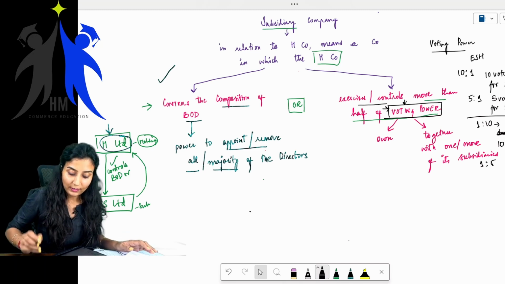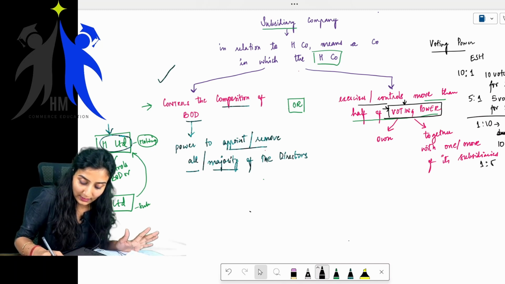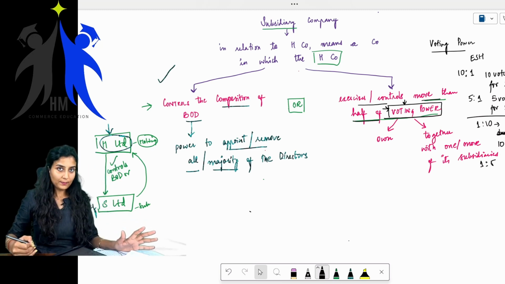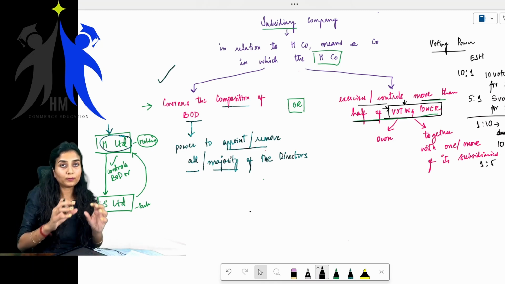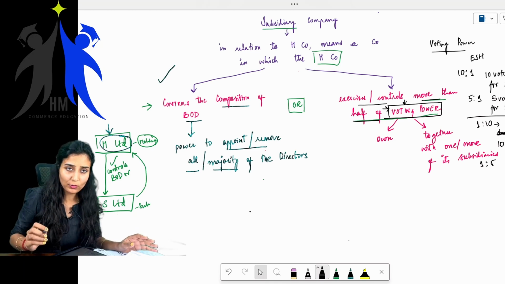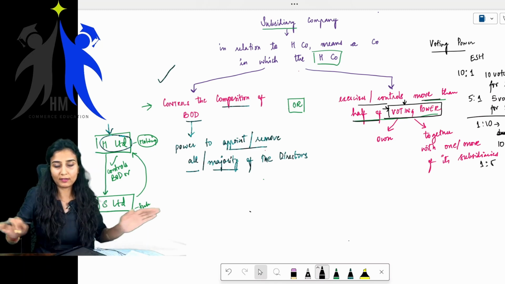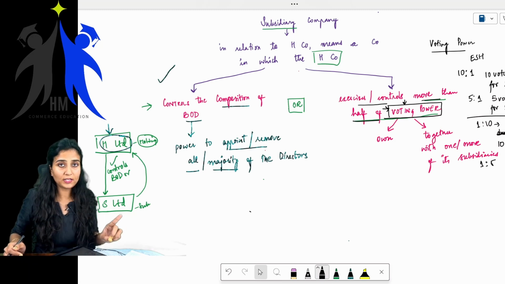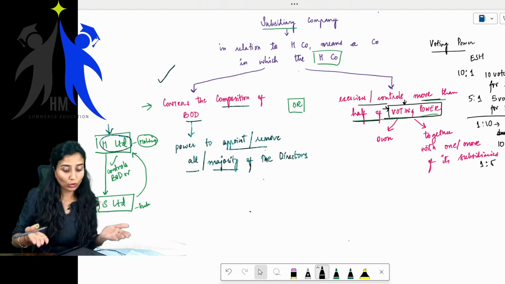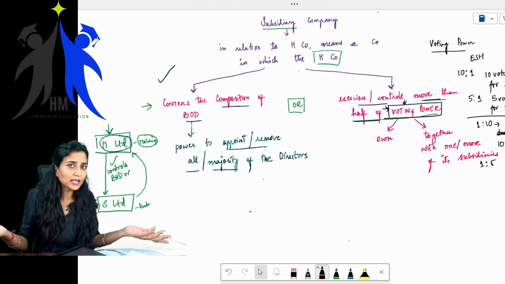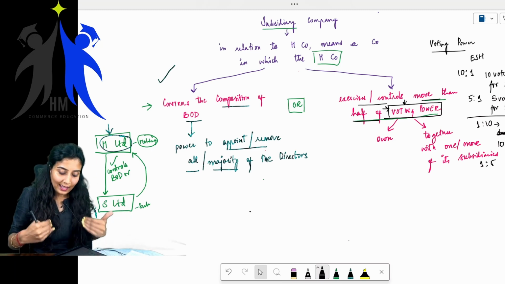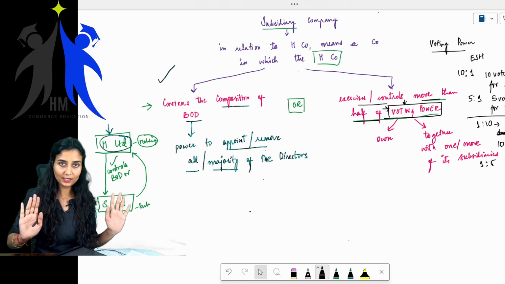Okay. Now, what they're trying to tell you is, if you have control over more than half of the voting power of the other company, then you are said to be the holding company of that other company. Getting my point? So if we ignore this voting power, everything aside, and talk just about normal equity shares, no shares with differential voting rights, then I can also say I hold more than 50% of the paid up share capital of the other company. Now I am the holding company of the other company. This much is clear? Yes, ma'am.